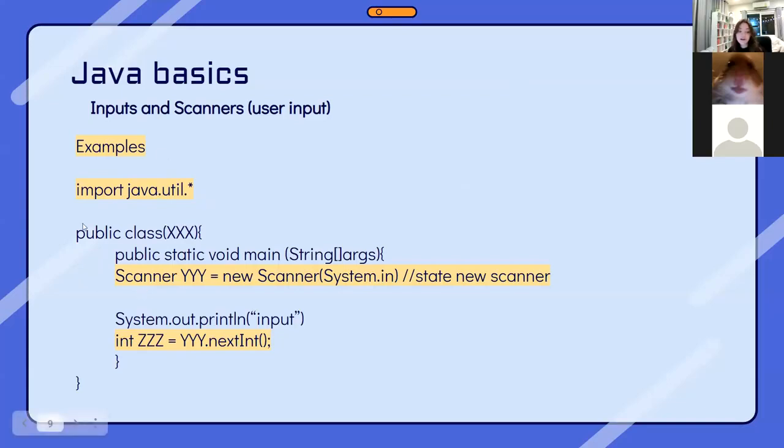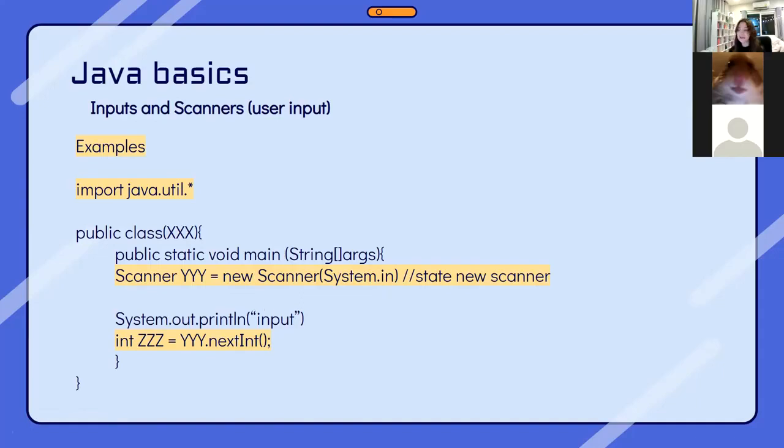So right here, we're importing the scanner. This one, we're declaring the scanner. The YYY is just the name of the scanner, and we're declaring what it is, and we're saying that it's going to input a value right here. This line, system.out.println input, we're telling the user what they need to input. This could be anything.